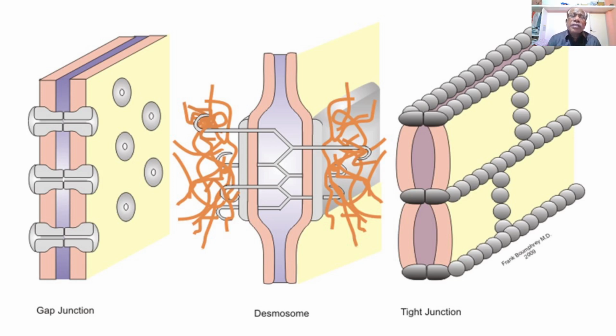The middle one is a desmosome. This is somewhat larger in size. The gap or space in the region of the desmosome is somewhat more between the outer membranes of the two adjacent cells. There are again several types of desmosomes, which we will explain next time. Then the last diagram shows the structure of a tight junction.